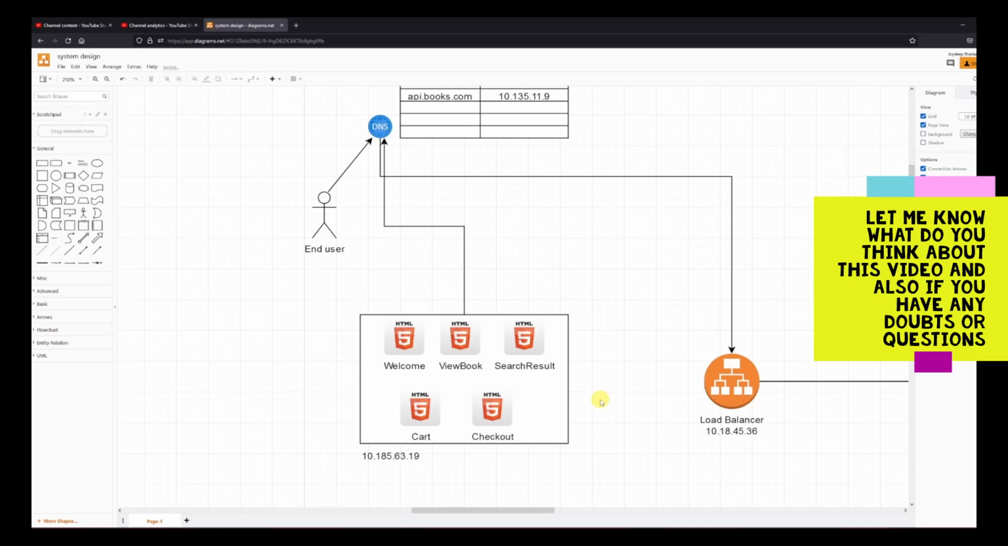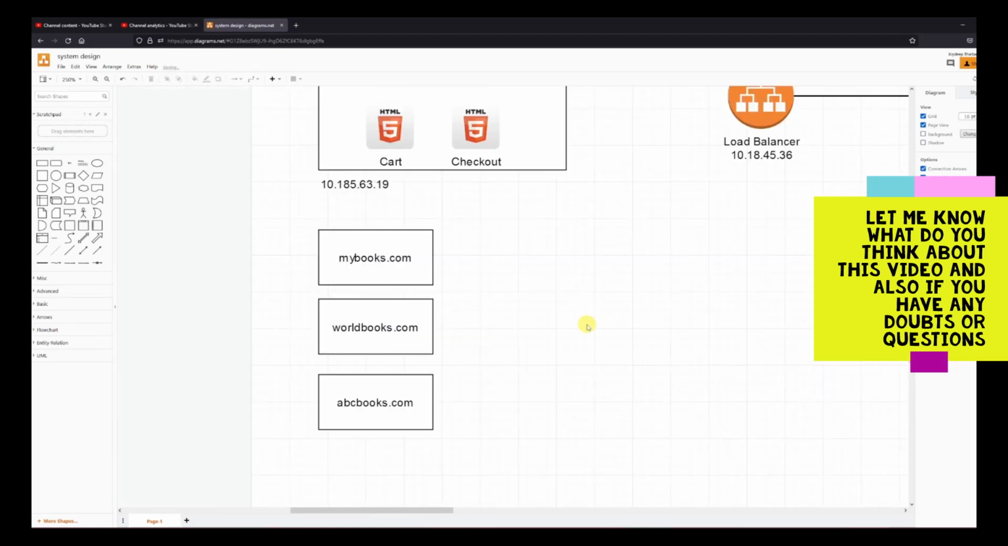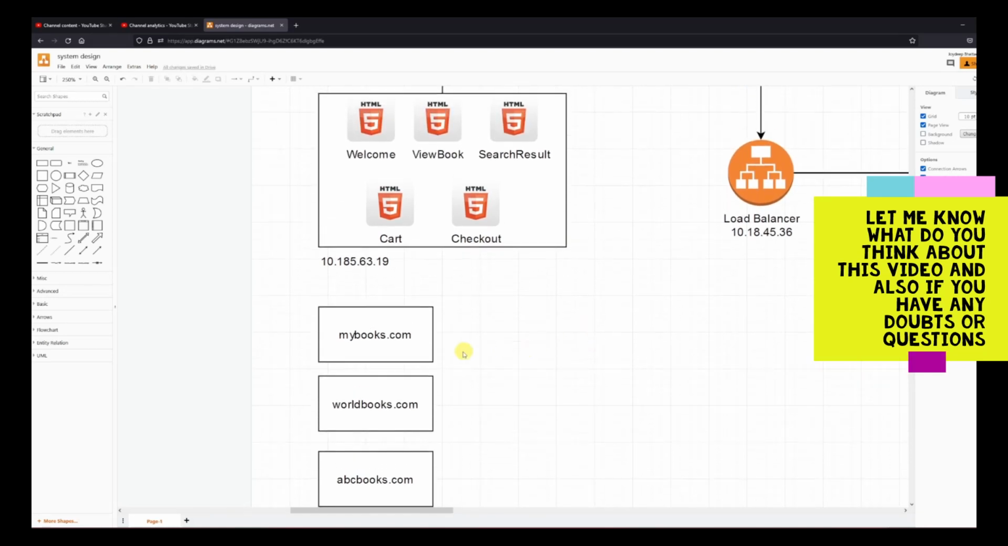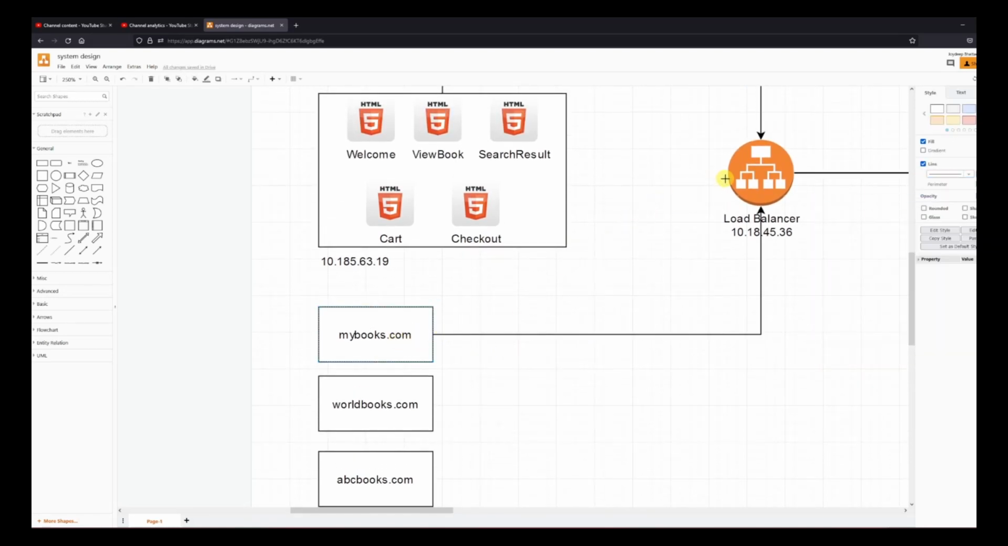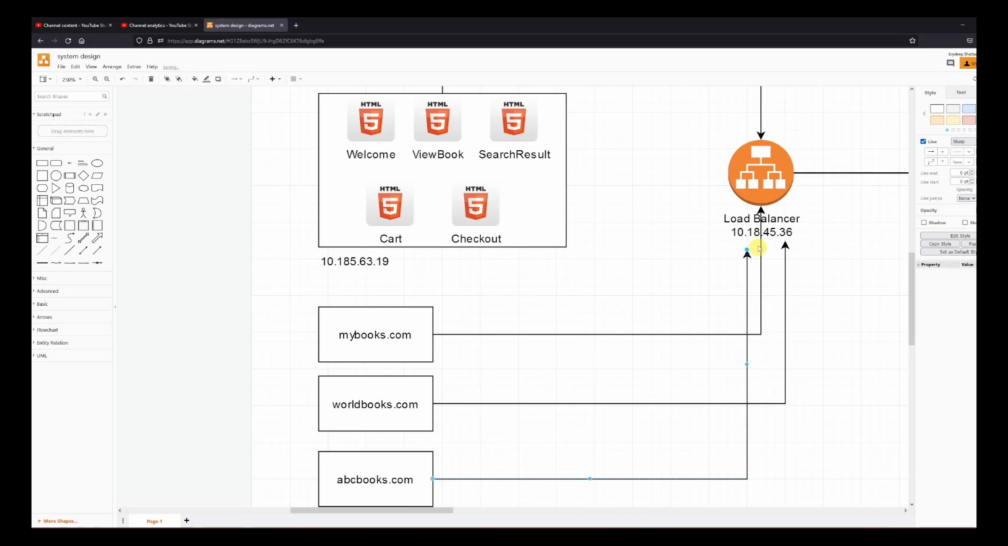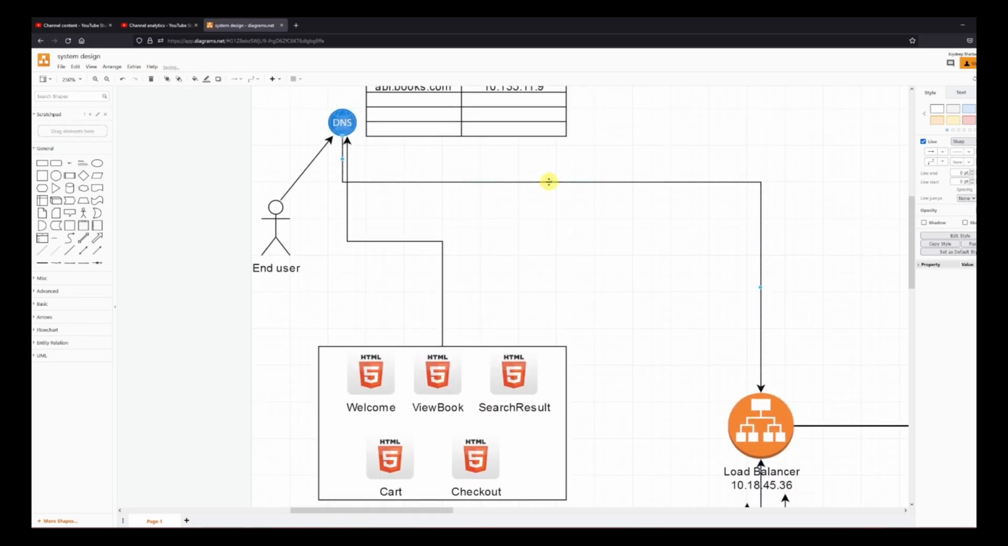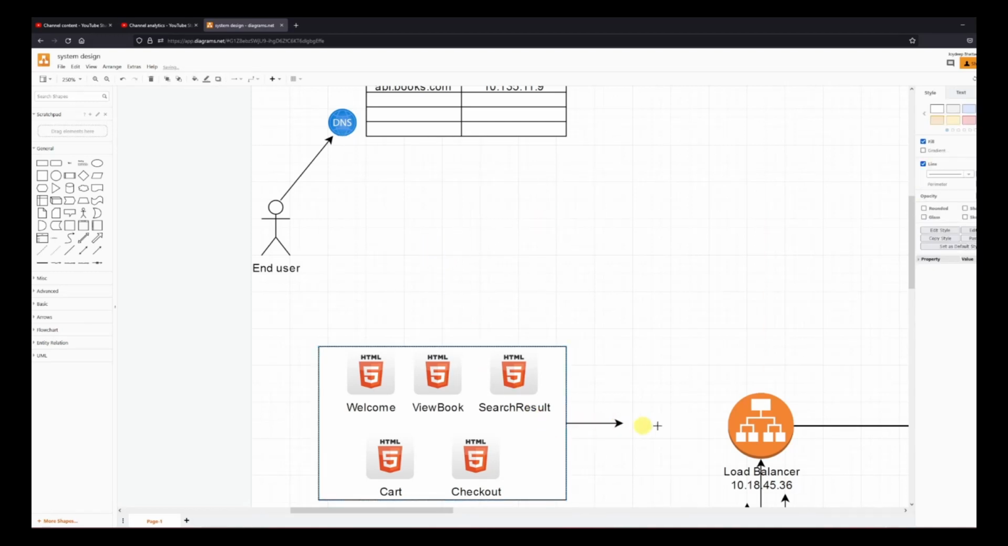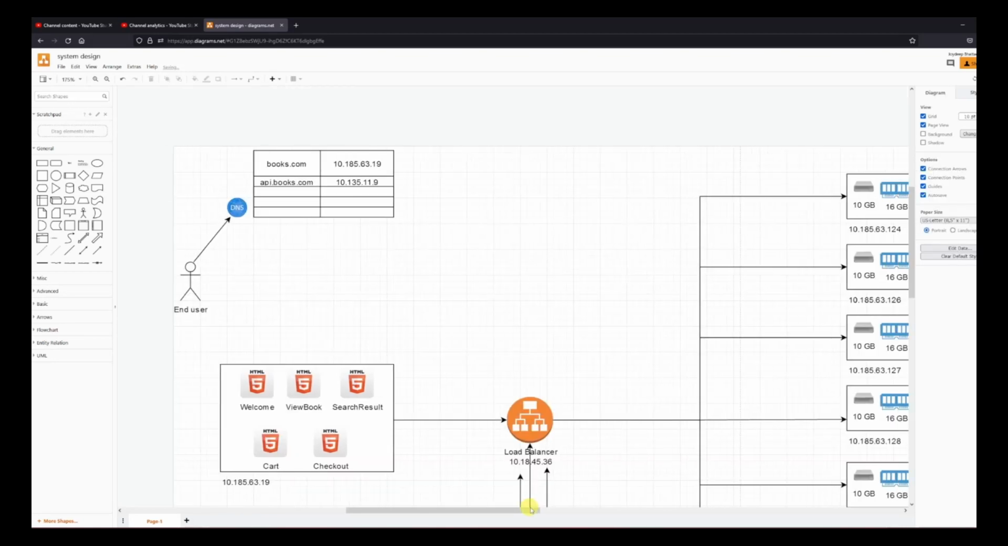Similarly, we can get in our clients here as well. We have more clients, so let's get them. Similarly, my books, world books and ABC books will also end up calling this load balancer over here using the DNS. I'm not putting the DNS over here, but you can understand that it will all come through the DNS because the DNS needs to be resolved first, right? So all the requests will land over here. Let's not put the DNS, but it will be there definitely. Just for the sake of simplicity, I'm putting a direct arrow.